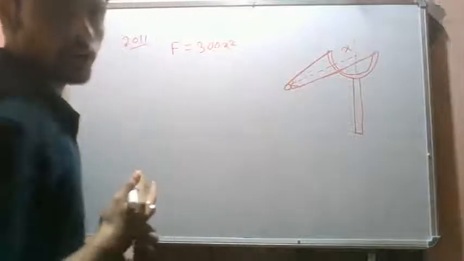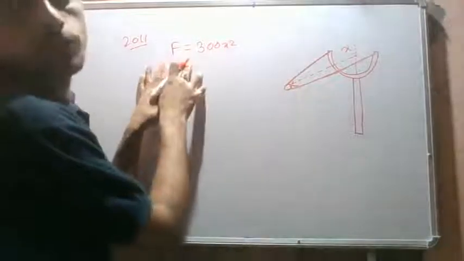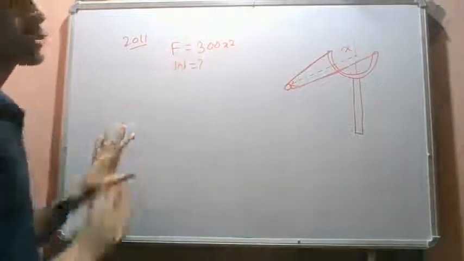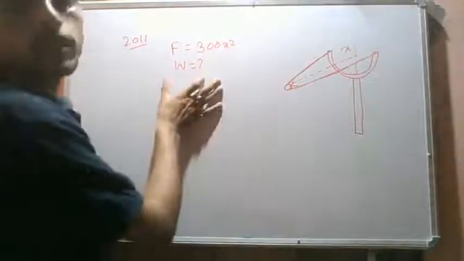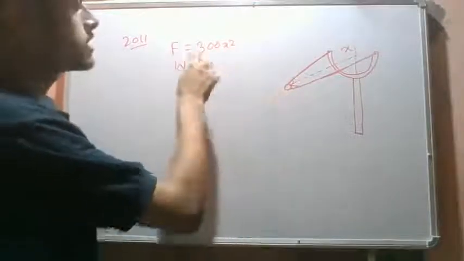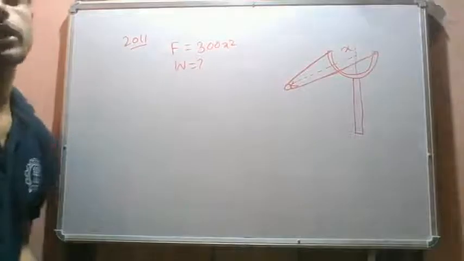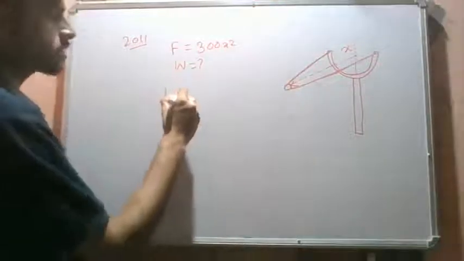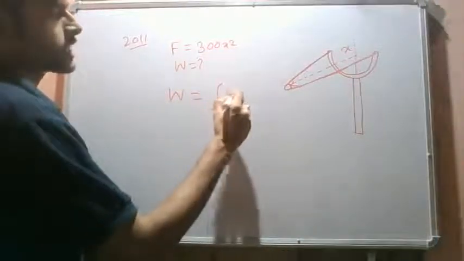So we are required to find out what is the work done by this force. The force exerted by the rubber band on the particle is 300 x square. As we have learned, work done is given as the integral of f dot dr, right?